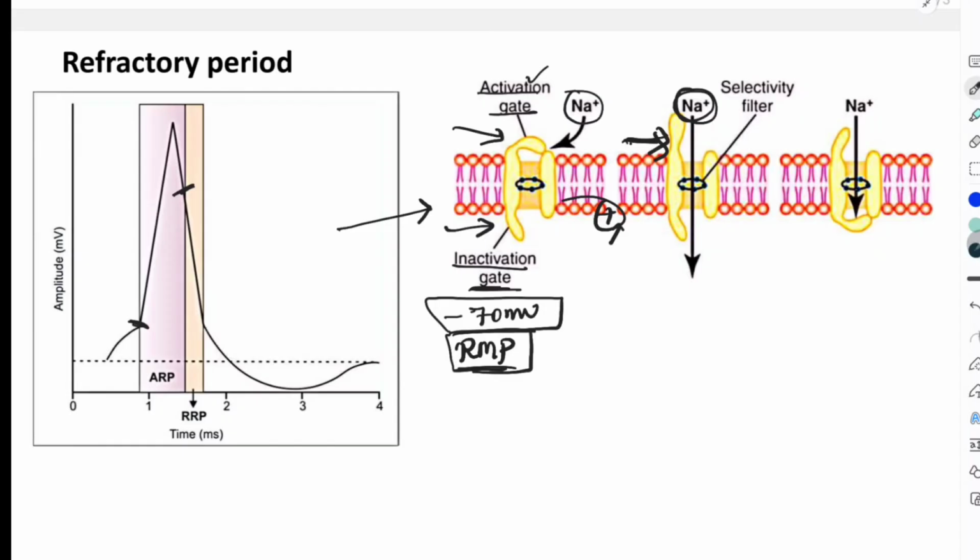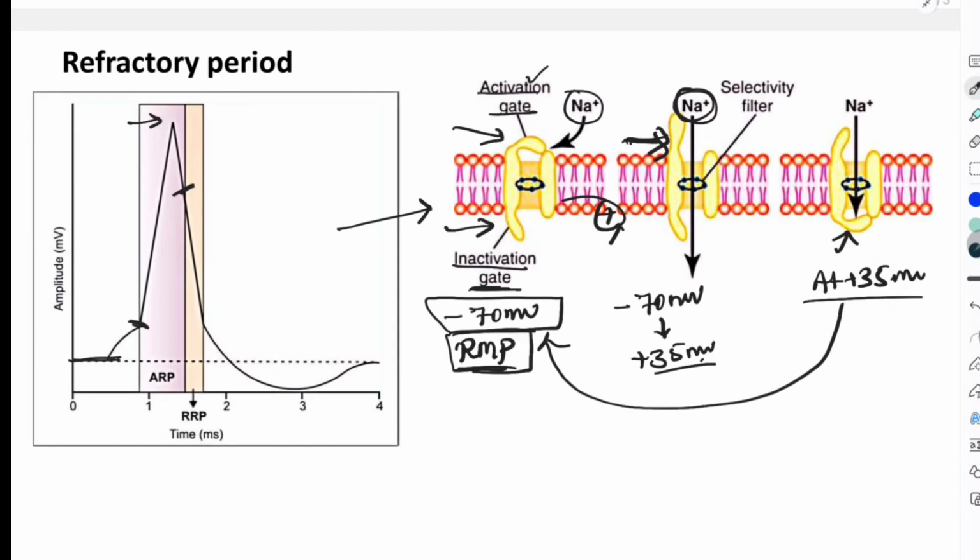This is going to cause depolarization, wherein the membrane potential moves swiftly from minus 70 millivolts to plus 35 millivolts. That means from here, the membrane potential goes till here, to plus 35 millivolts. Now what is going to happen at plus 35 millivolts? At plus 35 millivolts, the inactivation gate is going to close, and the sodium channels are going to stay in this closed state because of the closure of the inactivation gate till the potential almost reaches back to minus 70 millivolts.